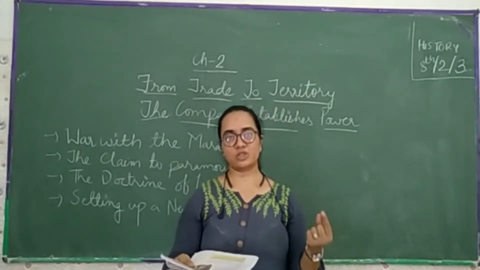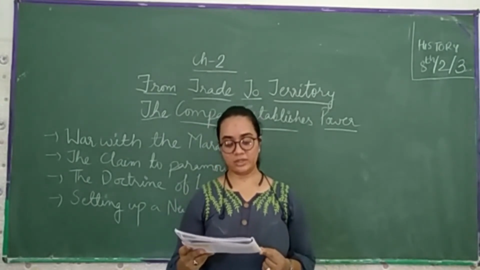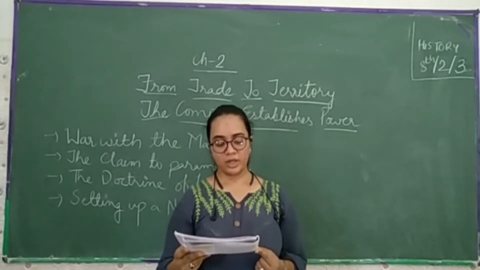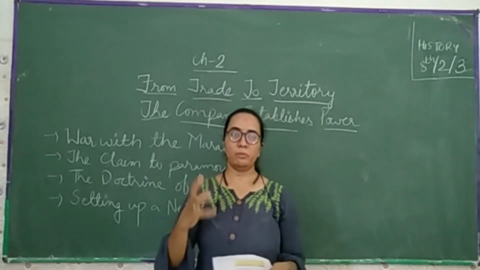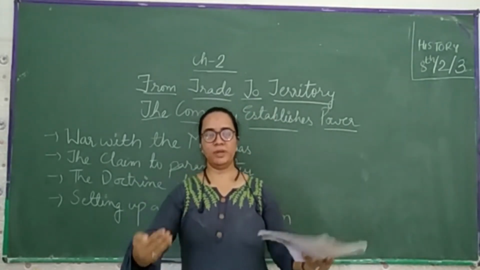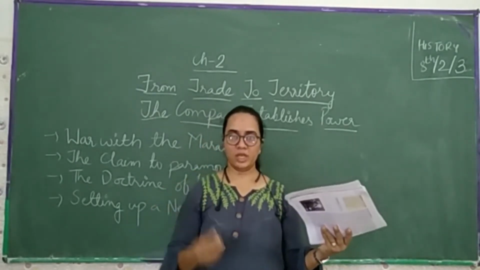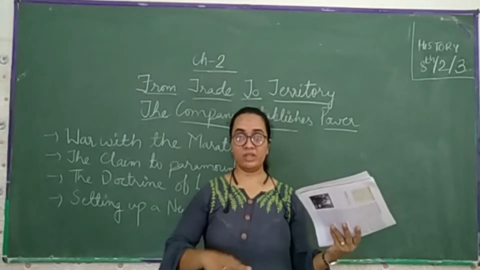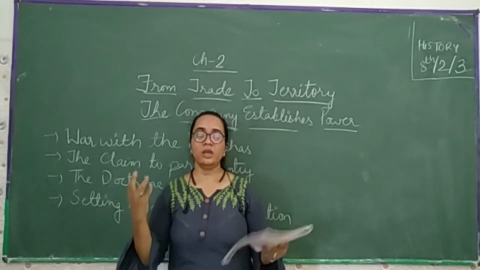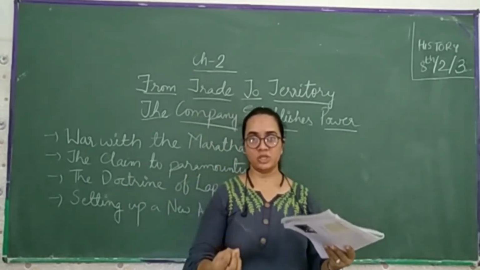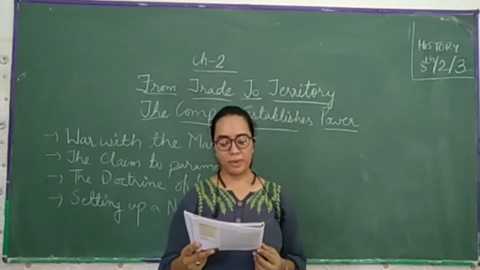He came with a policy which is called the doctrine of lapse. The doctrine declared that if an Indian ruler died without a male heir, his kingdom would lapse. Meaning, if a king dies and he has no male child, then whatever territory he has comes under whom? The Britishers. If any king died without a male son, his whole kingdom was taken under the consideration of the Britishers, the East India Company. So it became part of the company territory.